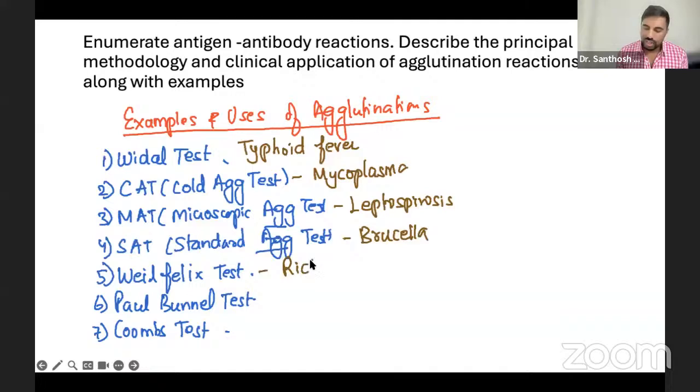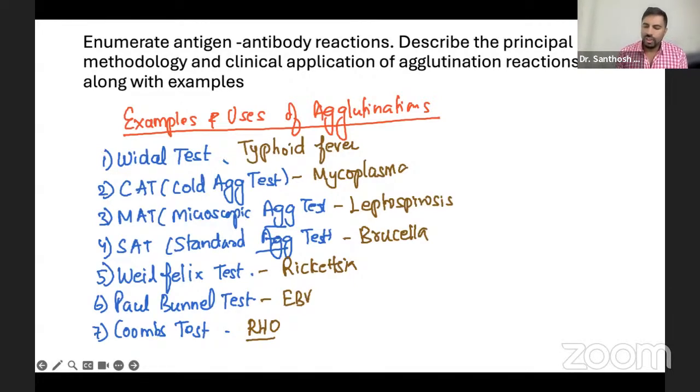Weil-Felix is for rickettsia. Paul-Bunnell is for Epstein-Barr virus. The Coombs test is for Rh blood grouping. You can use it. So these are the common examples and principles of the methodologies.